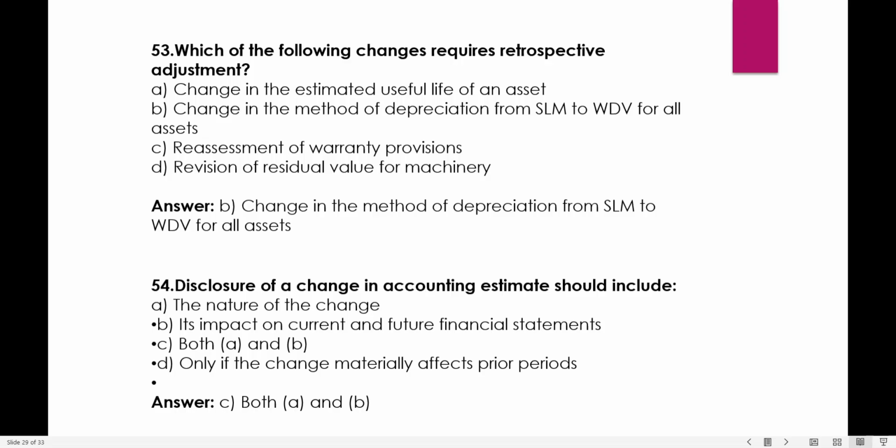So we say the change in the method of depreciation from straight line method to written down value method for all the assets comes under change in accounting policy. So they require retrospective effect.